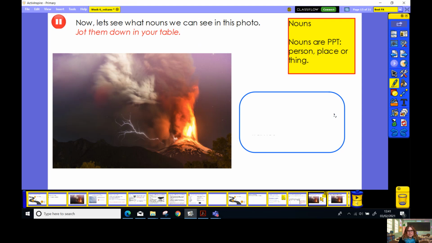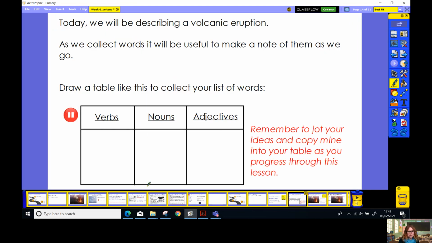Okay, now let's go back to our picture that inspired us yesterday. And what I'd like us to do now is to see how many nouns we can see in this photo. Now remember, nouns are PPT: person, place or thing. Let's say that together. Nouns are PPT: person, place or thing. What things can we see in this picture now? Pause the video and start creating a list in your noun section of your table of all the things that you see.